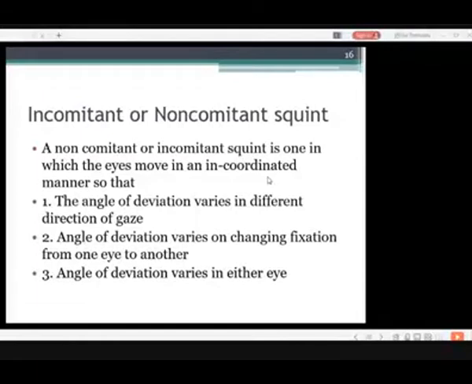Concomitant or non-concomitant squint. A non-concomitant squint or incomitant squint is one in which the eyes move in an uncoordinated manner, so that the angle of deviation varies in different directions of gaze. The angle of deviation varies on changing the fixation from one eye to another. And the angle of deviation varies in either eye.